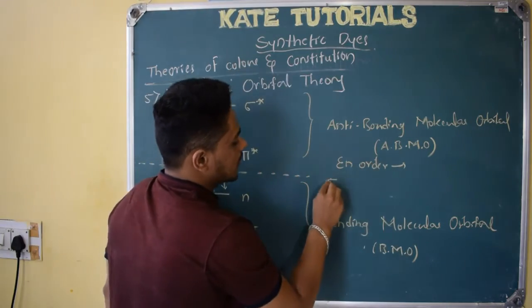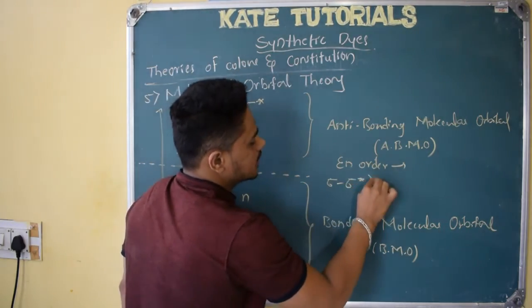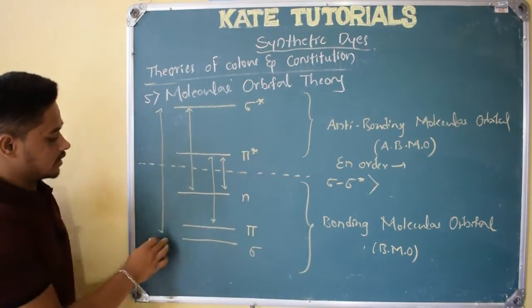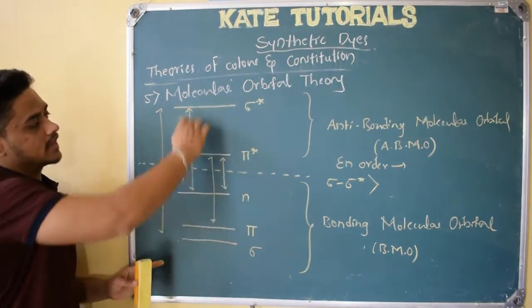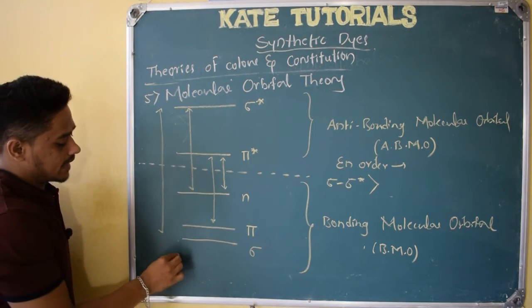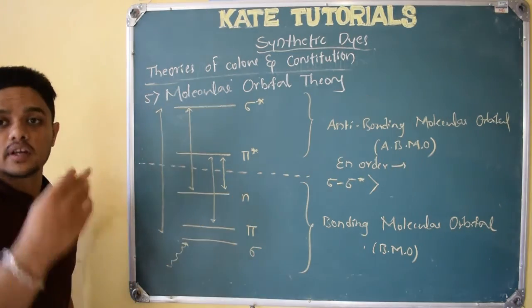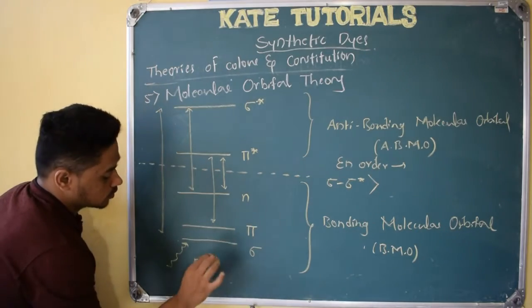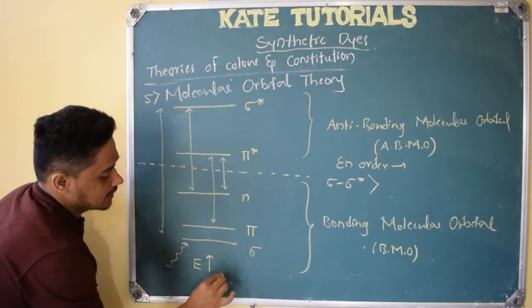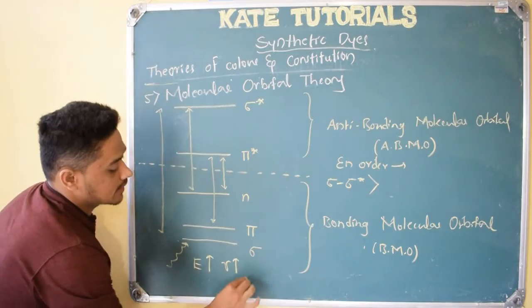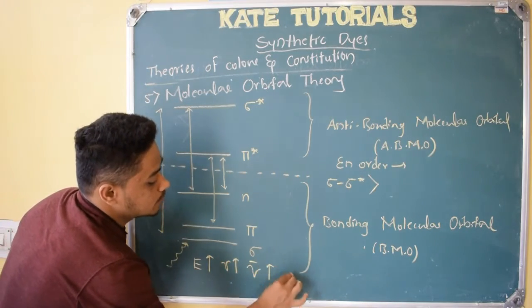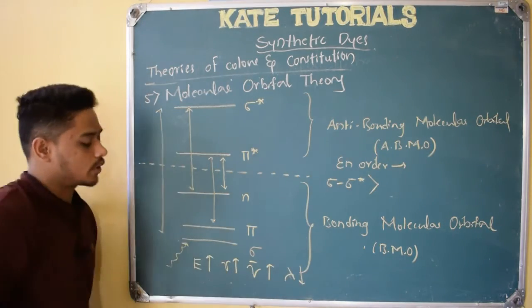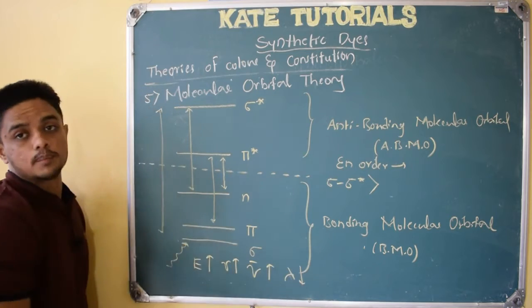Sigma to sigma star transition always requires high energy. Here this much gap is there, so more energy is required. We need to use radiation which has high frequency or high wave number, because greater the energy, greater the frequency and wave number, but lambda will be less, because energy and wavelength are inversely proportional.